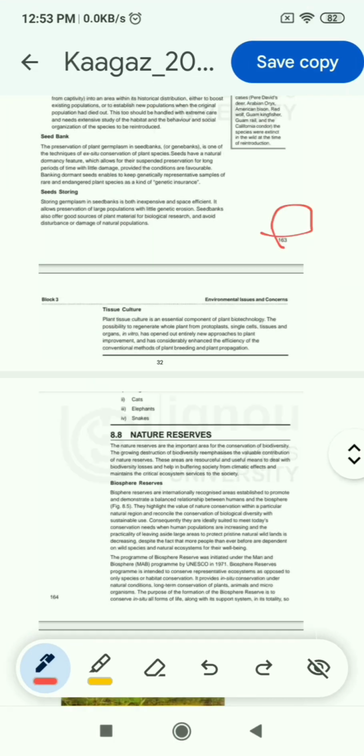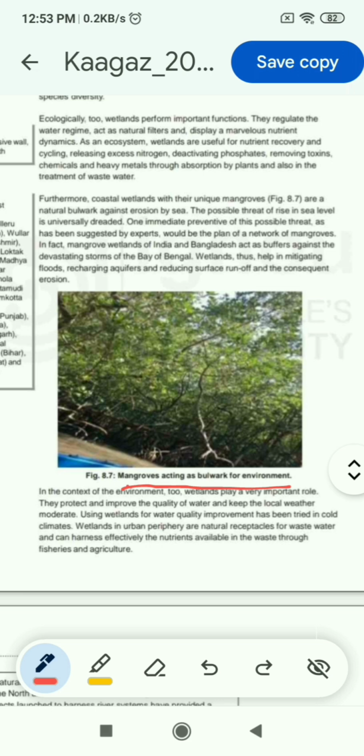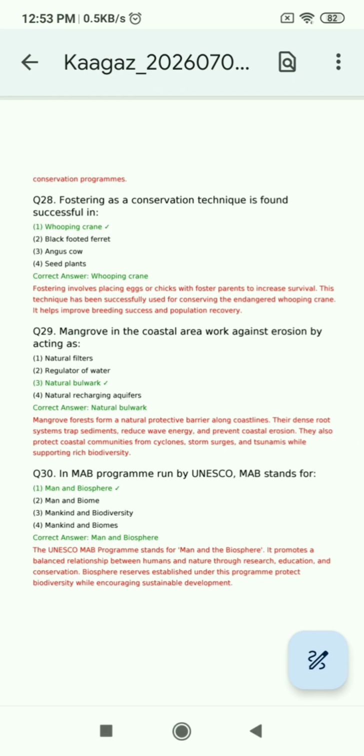And this answer you can find on page number 166 of block 3. In this image it is written that mangroves act as a bulwark for the environment. So the correct option is natural bulwark, third option.